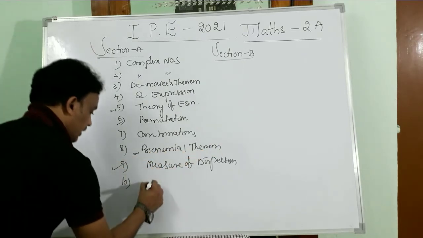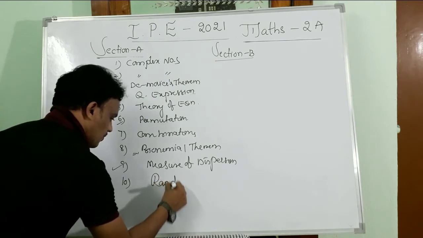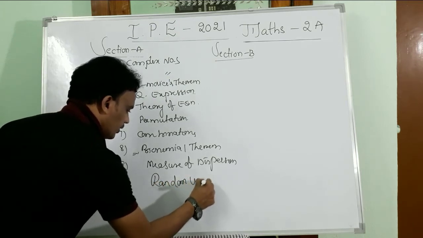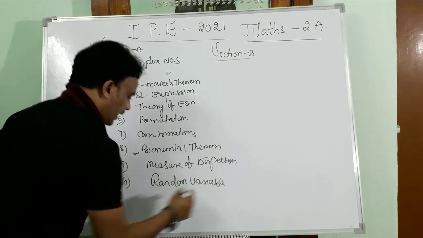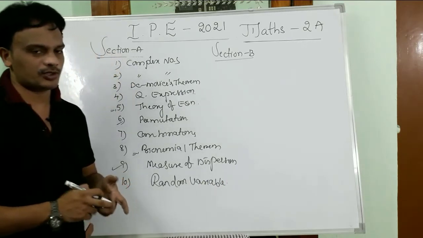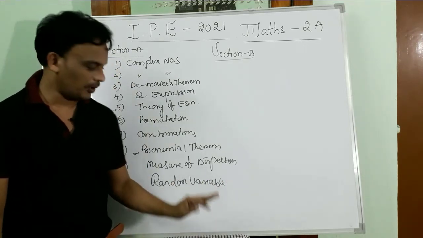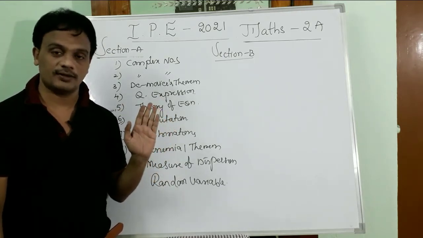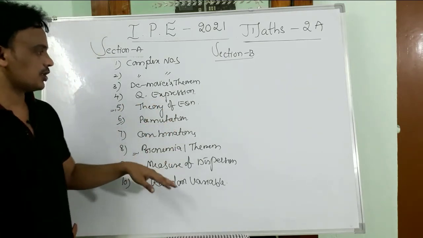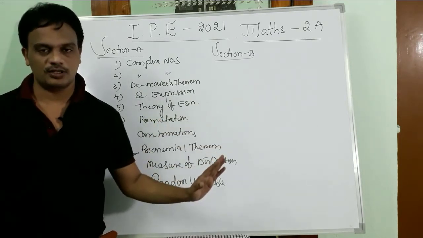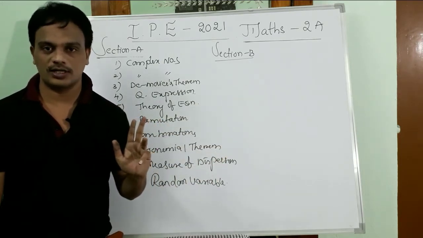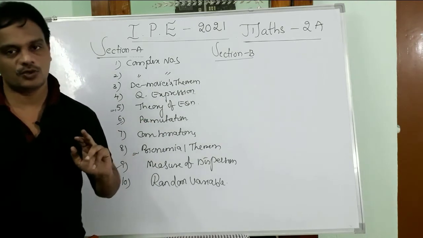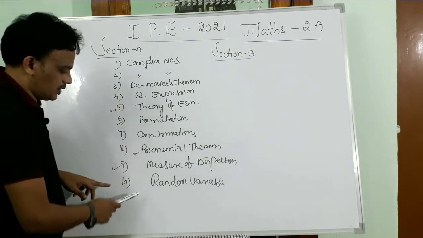And the 10th question, random variables. Very easy question from this one. Actually from the topic random variables, 3 categories are there: probability distribution, binomial distribution, and Poisson distribution. From probability distribution we may get a 7 marks question, and a binomial distribution question is there, and a Poisson distribution question is there. From those topics we may get the question.